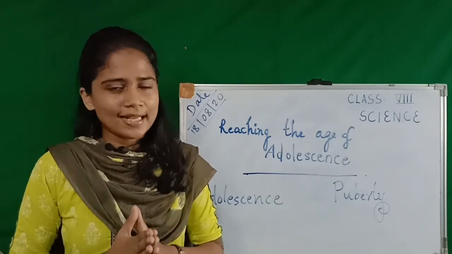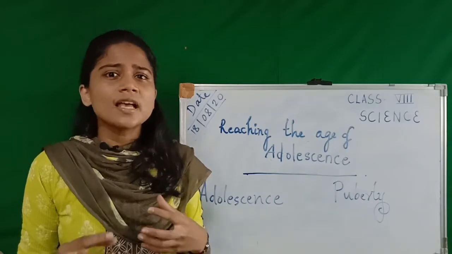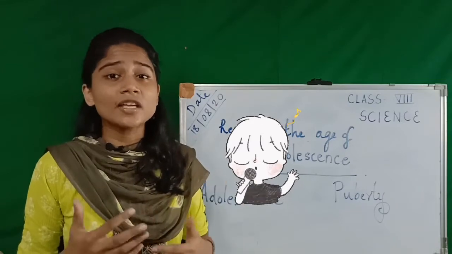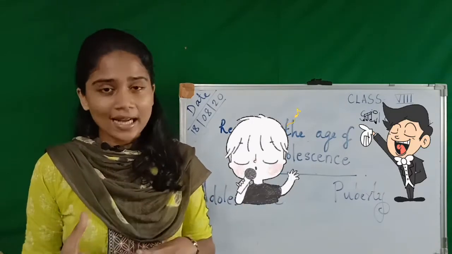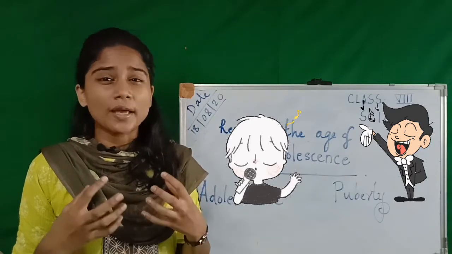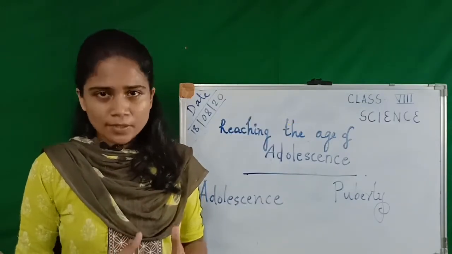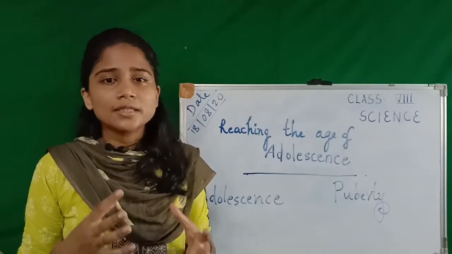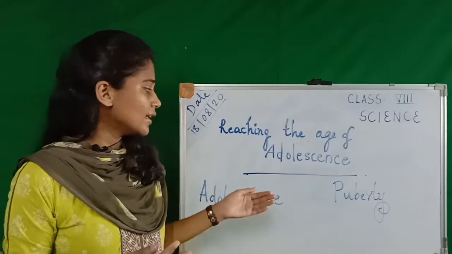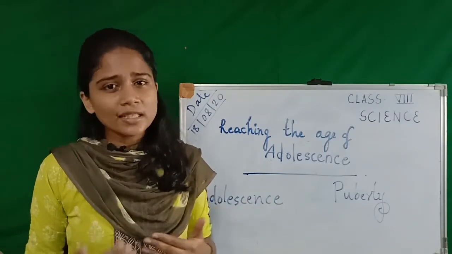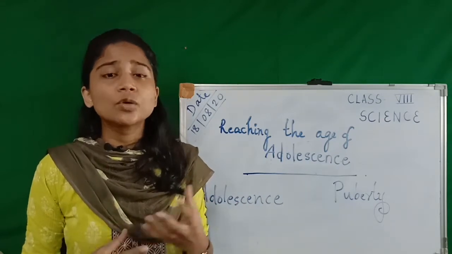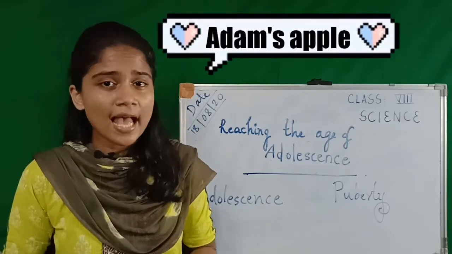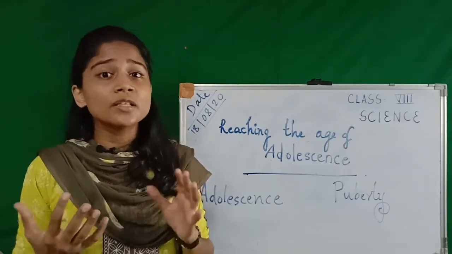You must have noticed that, right? In small kids, especially boys, they have a very sweet voice, but once they hit puberty or reach the age of adolescence, their sweet voice cracks and becomes a very deep or hoarse kind of voice. That is because we have an organ called the larynx or voice box that becomes larger in size during the adolescent age. Especially for boys, it grows bigger and forms a lump on their throat known as Adam's apple. That is why the voice of boys changes.